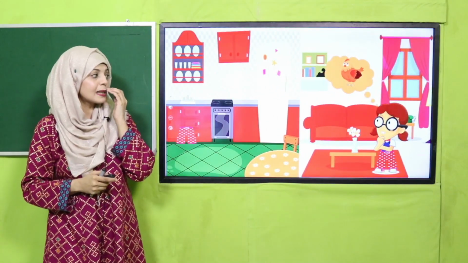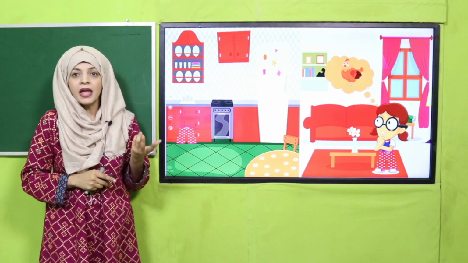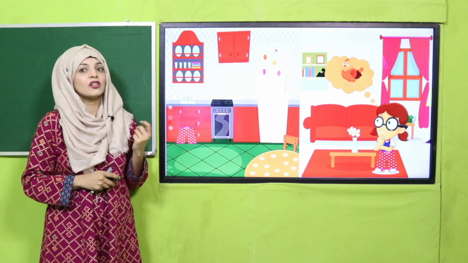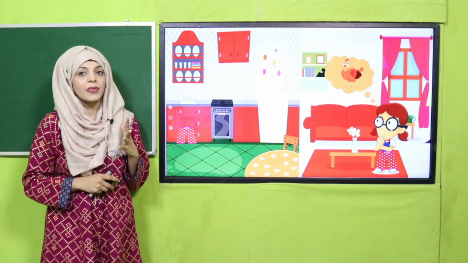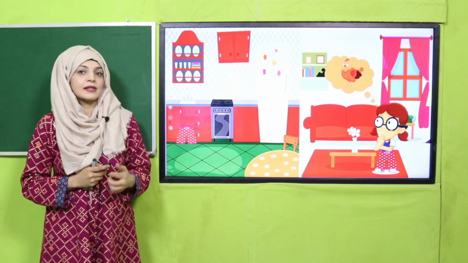Here you can see Sarah is standing in her living room and Sarah is thinking that she wants to eat chicken. So, can she eat chicken like this?